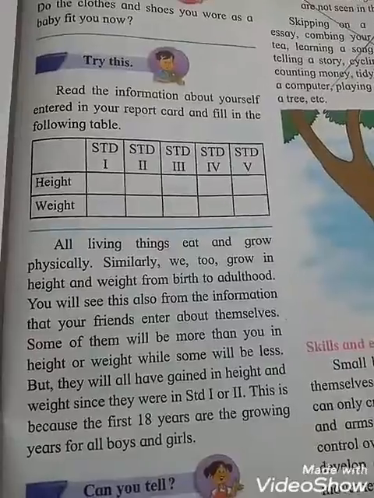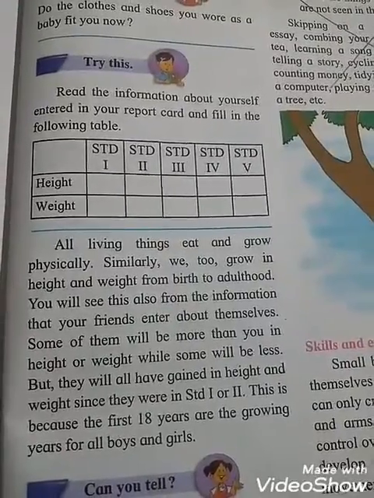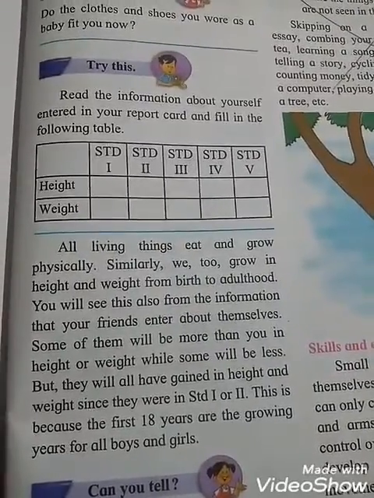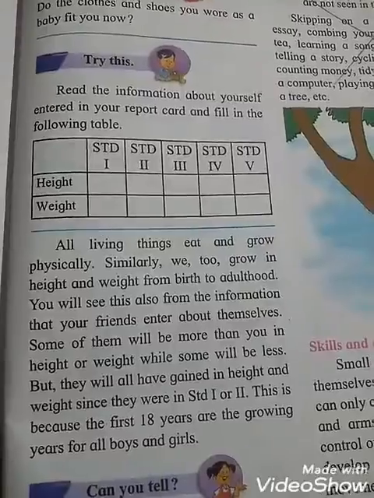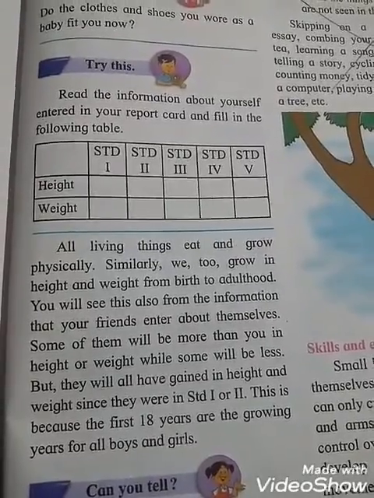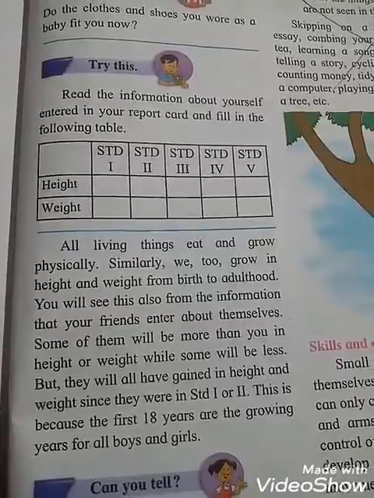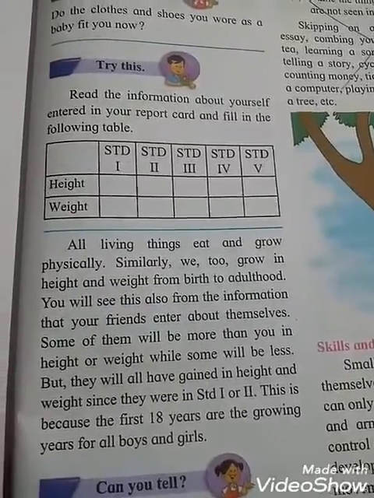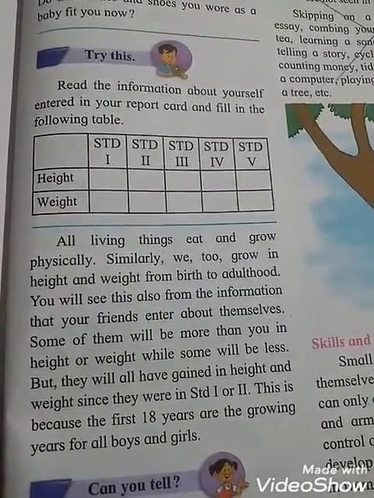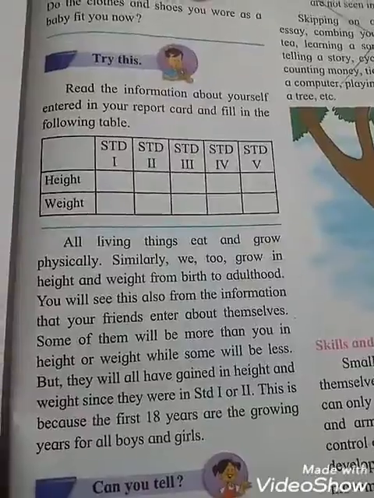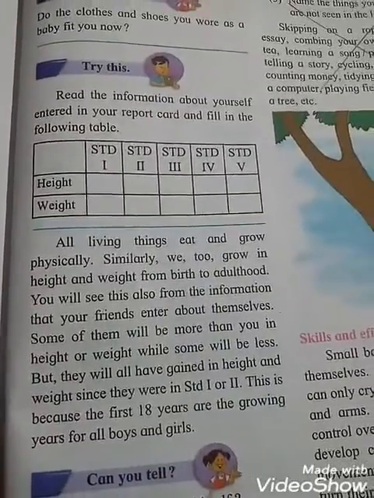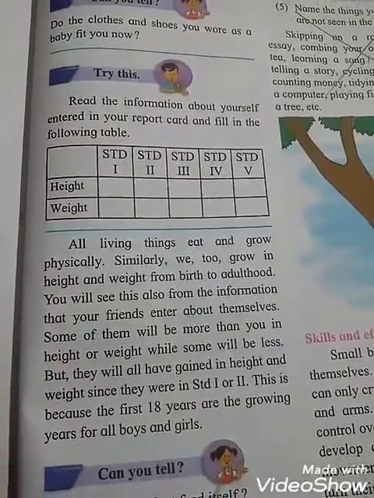They will all have gained in height and weight since they were in standard 1st or 2nd. This is because, students, the first 18 years are the growing years for all boys and girls.